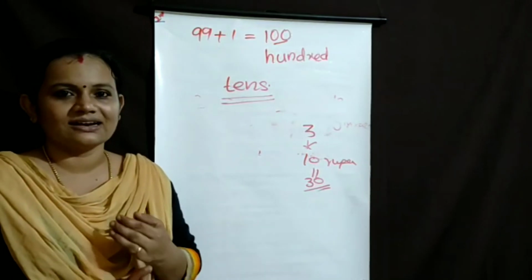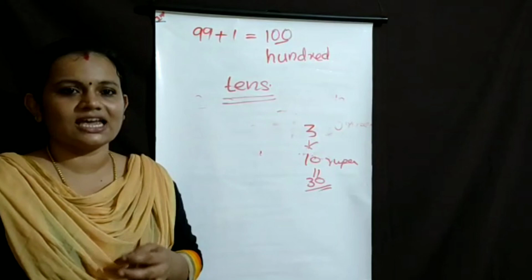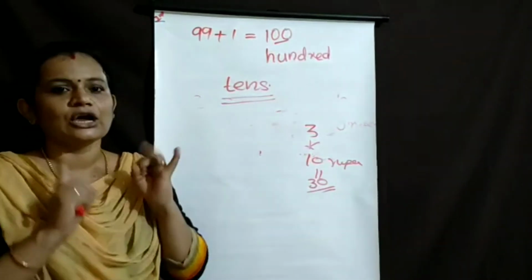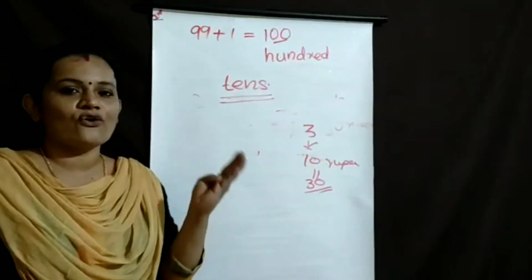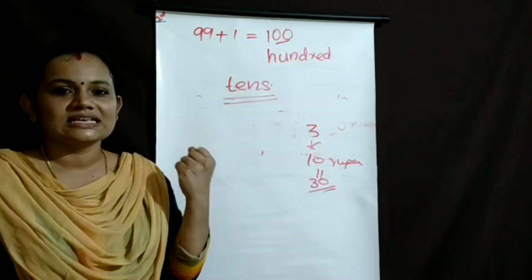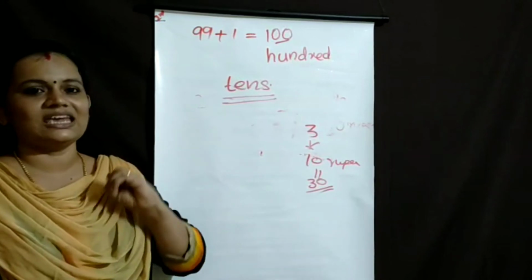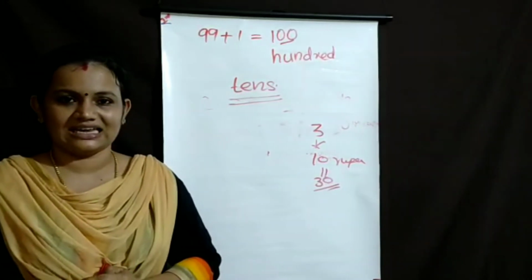1 ten, 10. Repeat. Once again: 1 ten, 10. 2 tens, 20. 3 tens, 30. 4 tens, 40. 5 tens, 50. 6 tens, 60. 7 tens, 70. 8 tens, 80. 9 tens, 90.